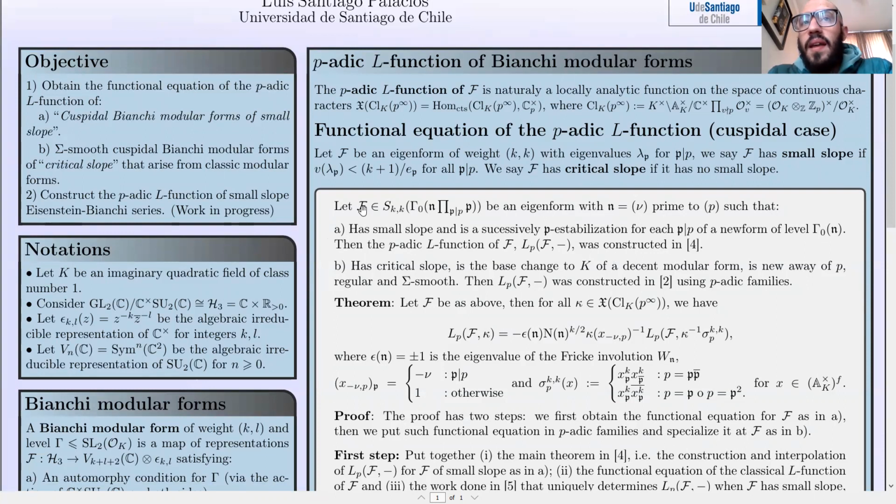On the other hand, if F has critical slope, is the base change to K of a classical modular form, is nu-away-of-p regular and sigma-smooth, then this p-adic L-function of F was constructed by Barrera and Williams using p-adic families. It's important to say that these conditions conjecturally always hold.